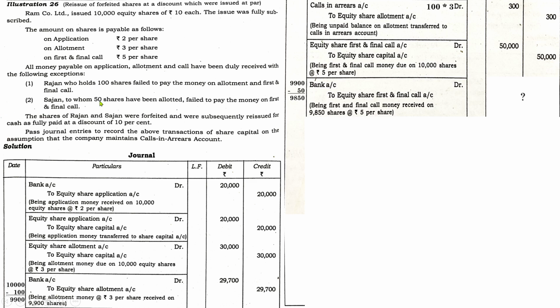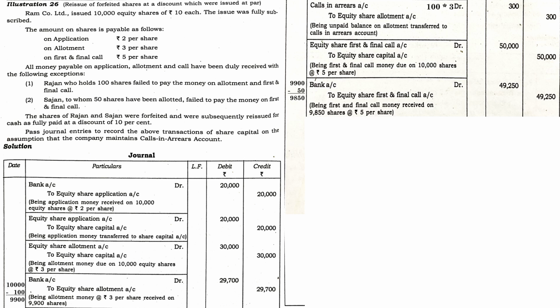Sarjan's 50 because he also did not pay first and final call. So total 150. Either you deduct 150 from 10,000 or you can deduct 9,900 minus 50. That's up to your discretion and consent. So now for 9,850 the company is going to receive the amount. So that number of shares into first and final call 5. So the amount will be 49,250.